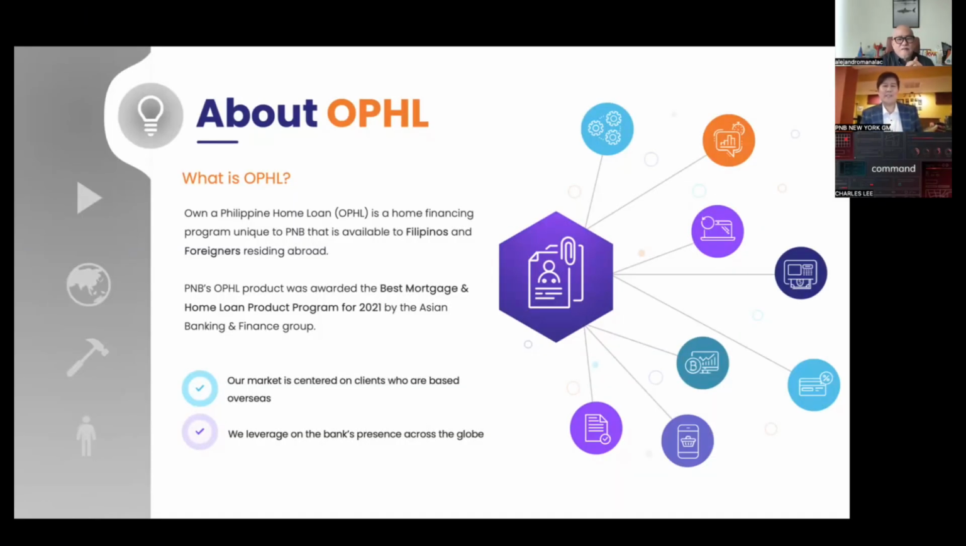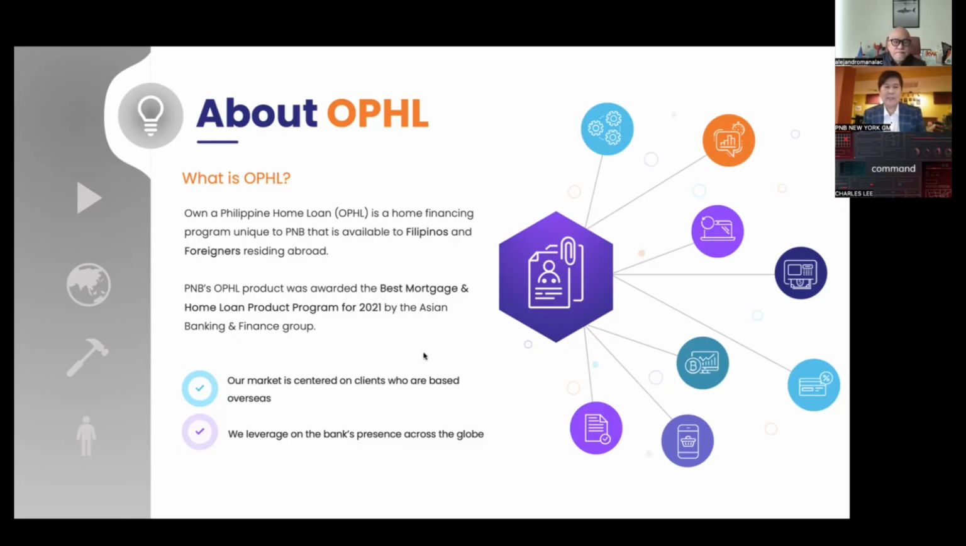What is Own a Philippine Home Loan, or OPHL? Own a Philippine Home Loan is a home financing unique to Philippine National Bank. We are the only one offering this program that's available to Filipinos, former Filipinos, and foreigners residing and working in the United States. PNB's Own a Philippine Home Loan was awarded the best mortgage and home loan product for 2021 by the prestigious Asian Banking and Finance Group.